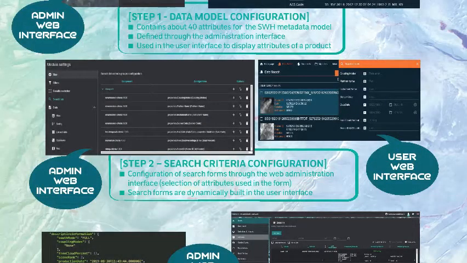Step 2. Search criteria. The second step is to configure the search forms. Regards administration interface allows to choose attributes that will be used in the search criteria. Search forms are dynamically built in the user interface, as shown on the step 2 pictures.